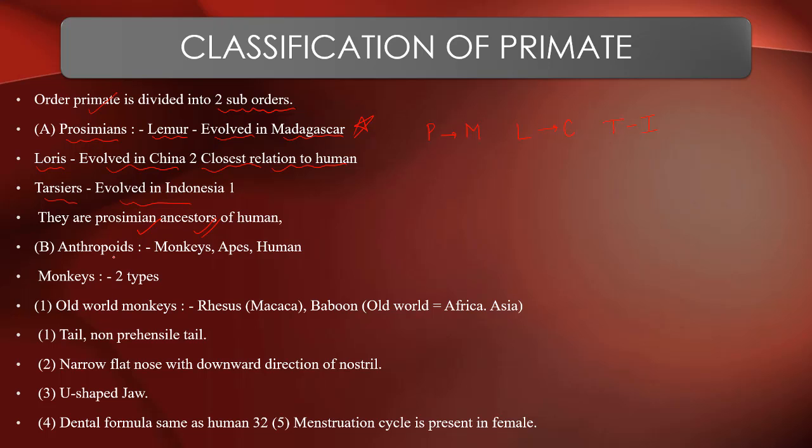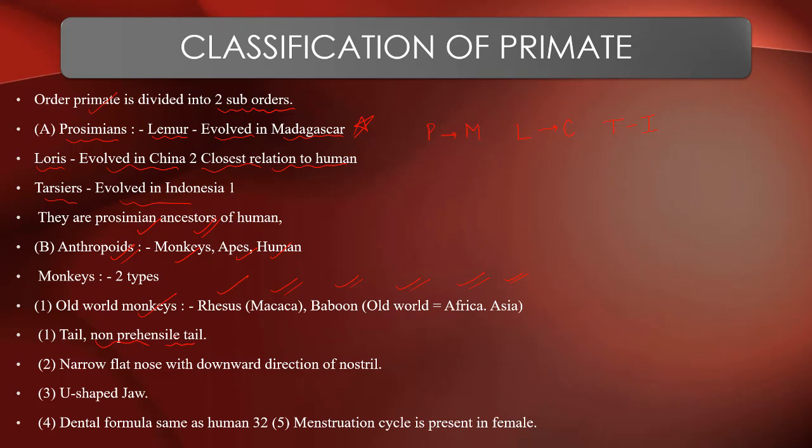Now, coming to the next, anthropoids. It includes monkeys, apes, and humans. Monkeys are of two types. Old world monkeys include rhesus monkey, macaca, and baboon, the old world African or Asian monkeys. The tail was non-prehensile.